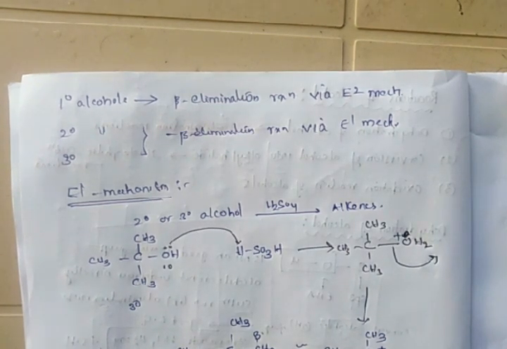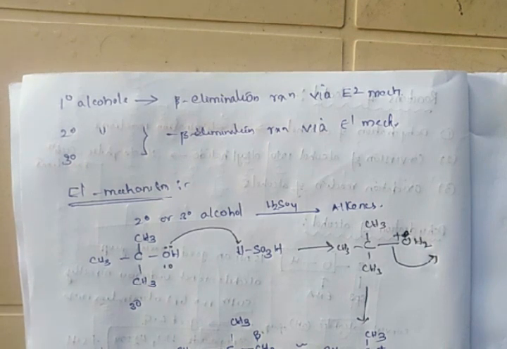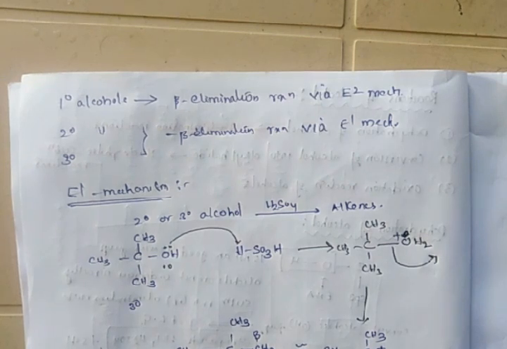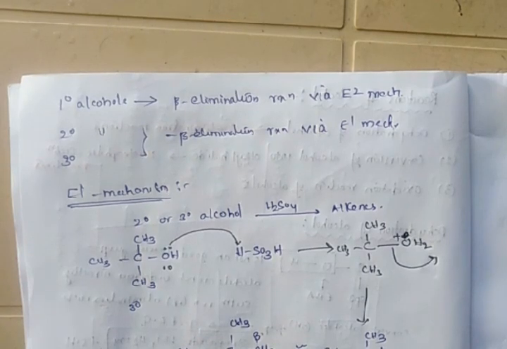So this is about dehydration of alcohols with strong acids like H2SO4, HCl and toluene sulfonic acids. This dehydration reaction we can also perform with POCl3 and pyridine.